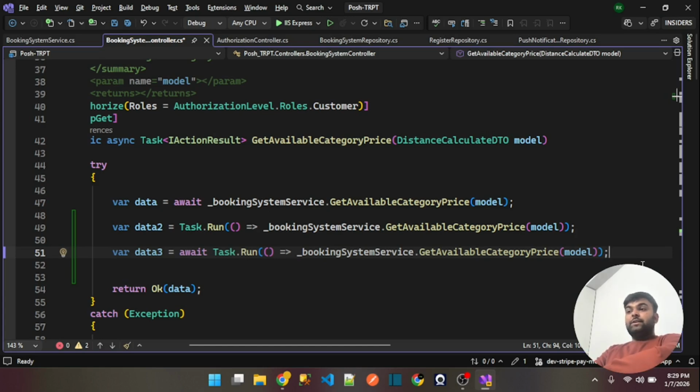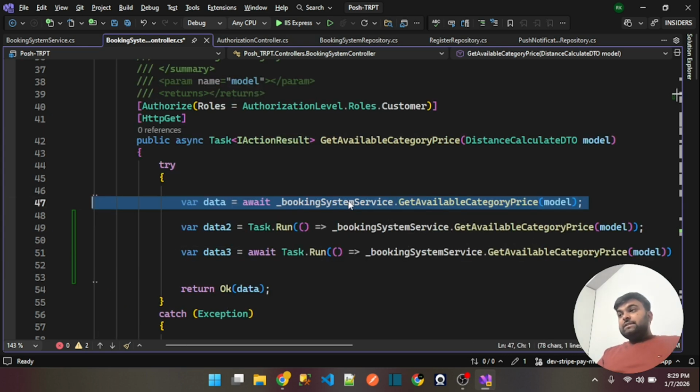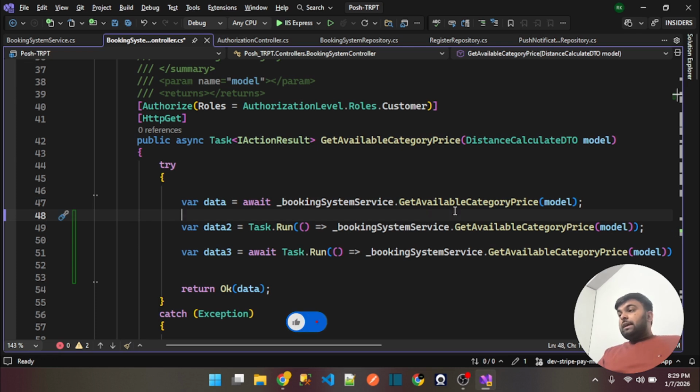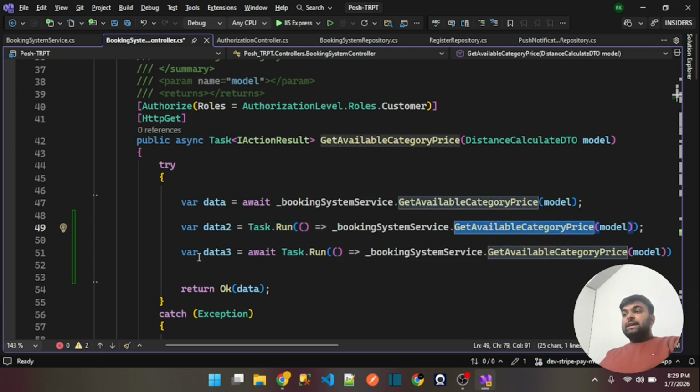So in this scenario, we have three variables, or we are calling three services, okay, trying to get the data with these services, but we are calling the services in very different manners. First you will see that we are getting the data using the await keyword. Another one is wrapped in Task.Run, and in the third point you will see that Task.Run is used with the await keyword.